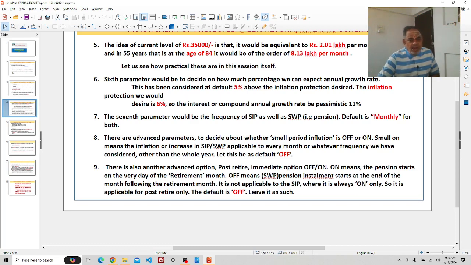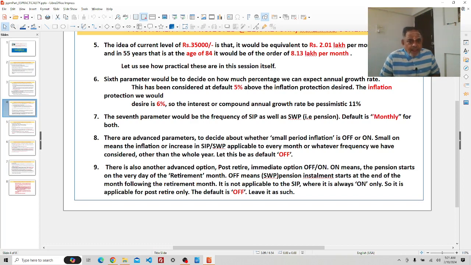There is also another advanced option, the post-retire immediate option, on or off. On means the pension starts on the very day of retirement. Off means the SWP pension installment starts at the end of the month following the retirement.